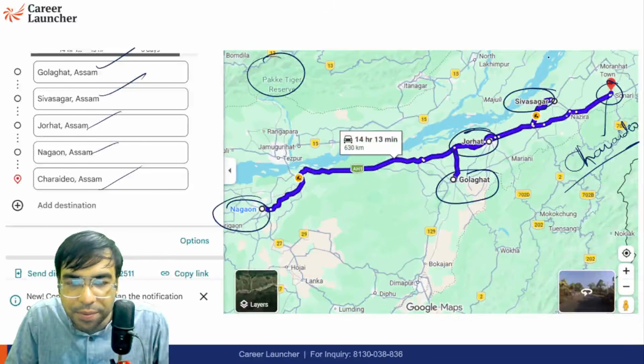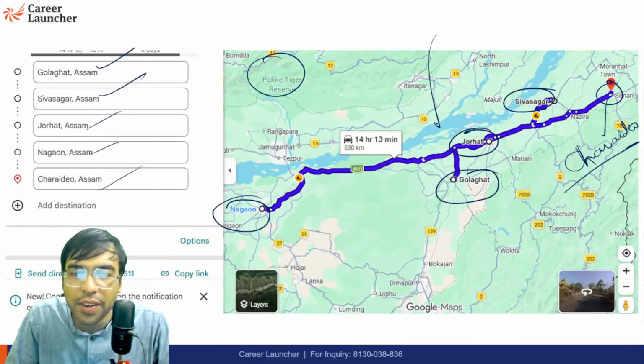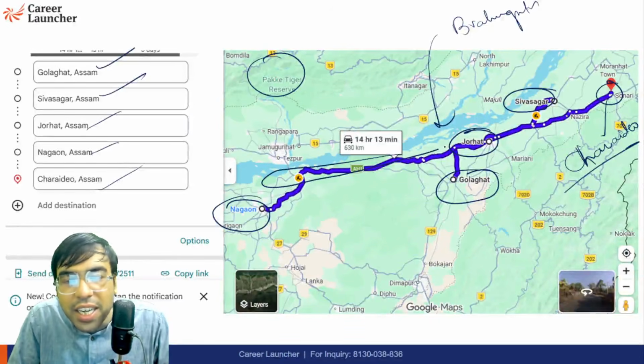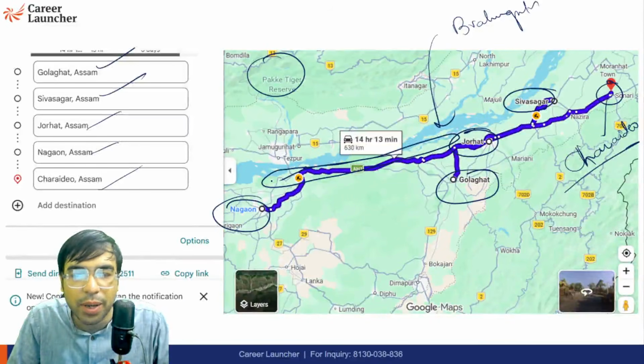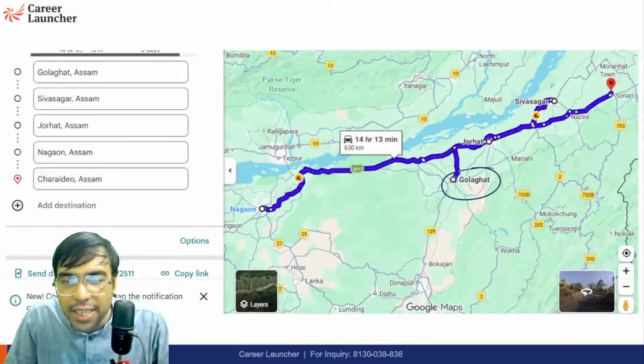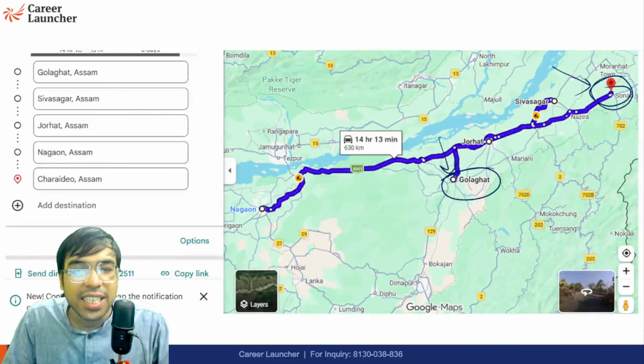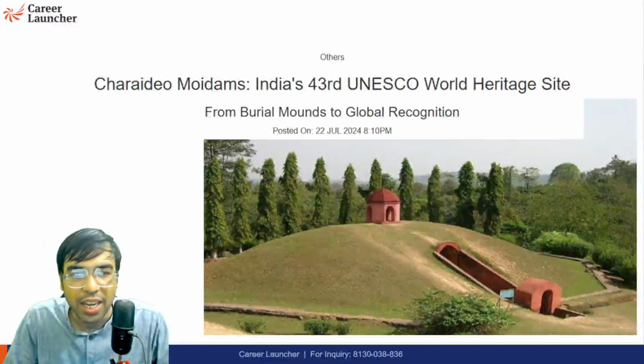So this is the Brahmaputra River, and you can see this city is very near to it. Earlier we were expecting that only the cities near the Brahmaputra would be affected. But Golaghat is slightly away from the Brahmaputra, and here is Charaideo, which is also away from the Brahmaputra. That is one thing. Second, there are some other tributaries which have also caused the damage. We'll talk about that.